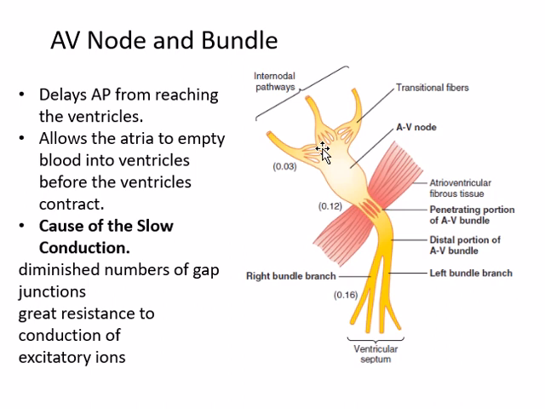And why does this slow conduction occur? This is because of the diminished number of gap junctions, which offer a greater resistance to the conduction of excitatory ions. Now, what is the benefit of this slow conduction? This AV nodal delay of 0.12 second allows the atria to contract ahead of the ventricles.